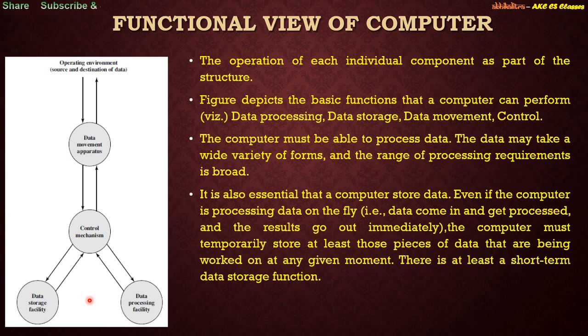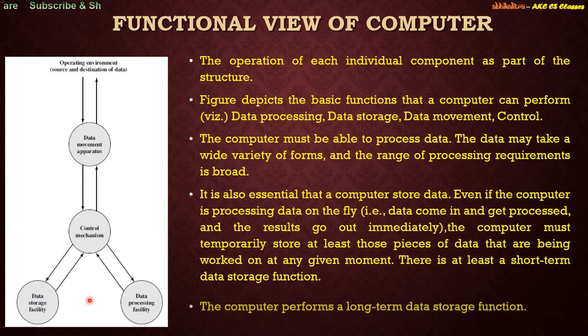If you are interested in storing some small information, then we will be using registers. Or if the processor is interested in taking some data from a certain memory, then that memory is basically random access memory, right? Because the CPU can access any location at random. You can term these kinds of memory as the short-term data storage function.